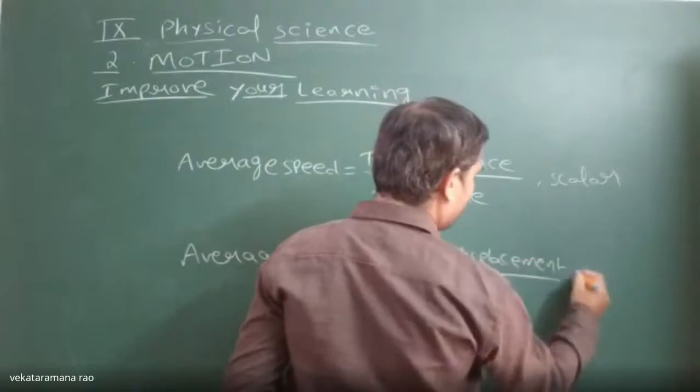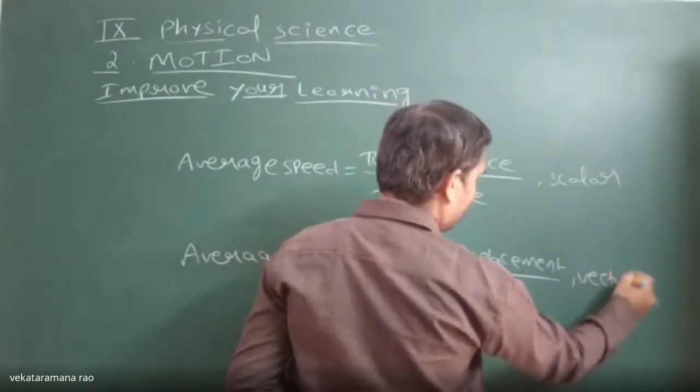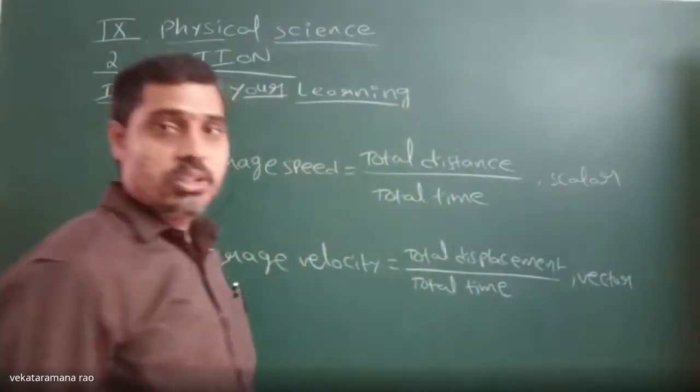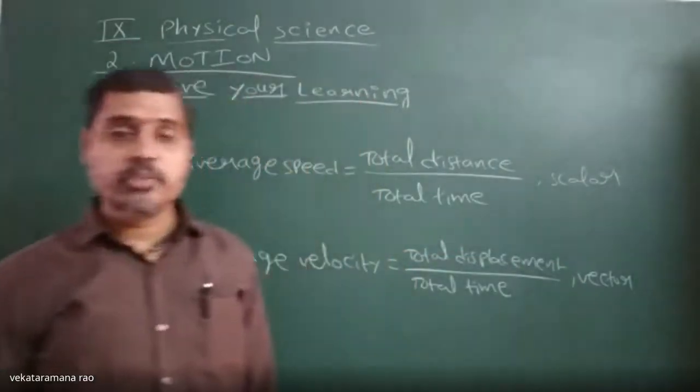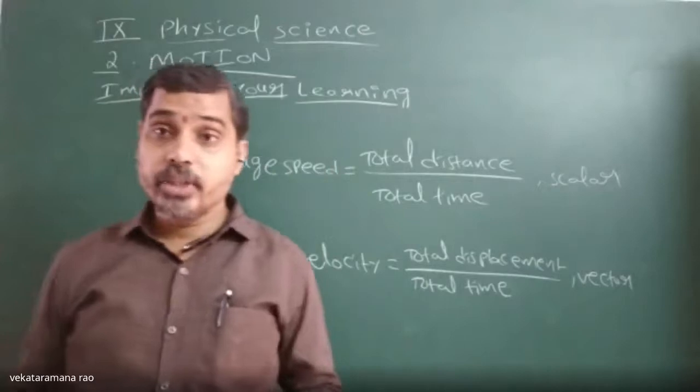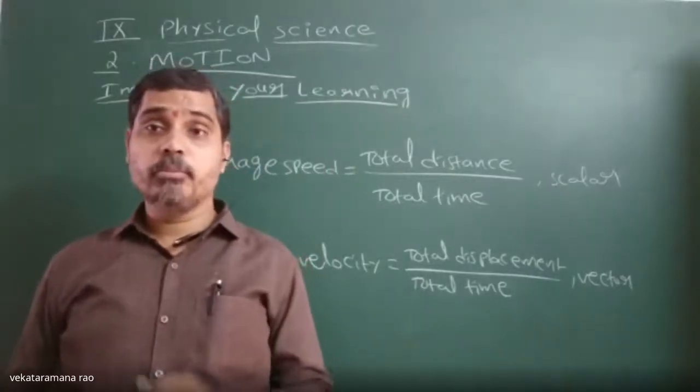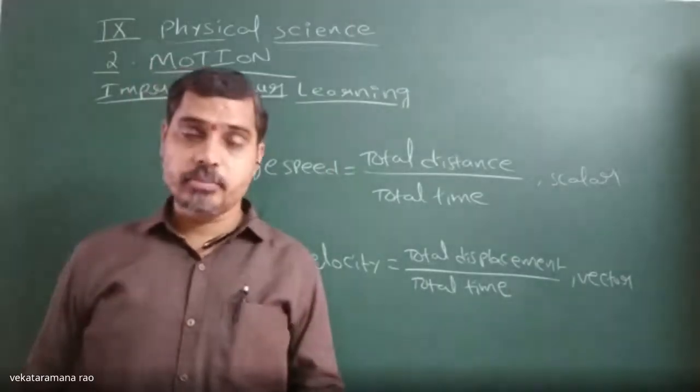It is a vector quantity which requires direction, whereas speed doesn't require any direction. So from that we can tell that average speed and average velocity cannot be the same.